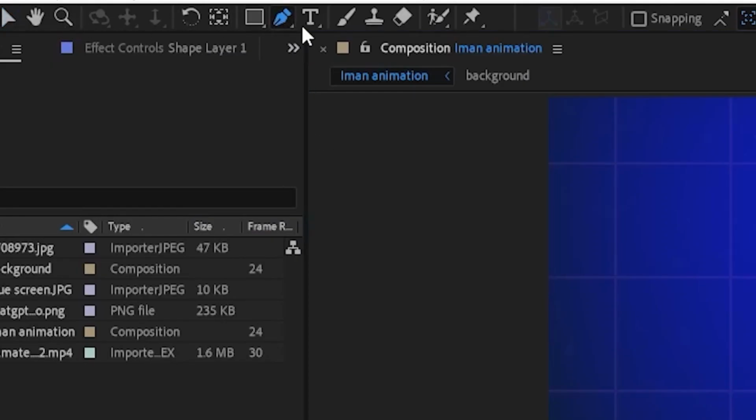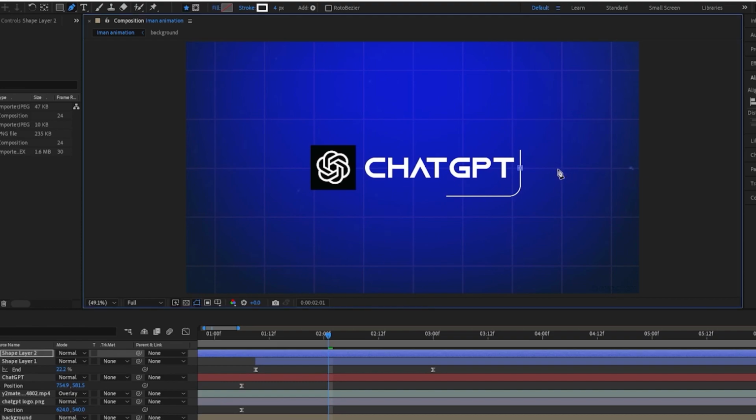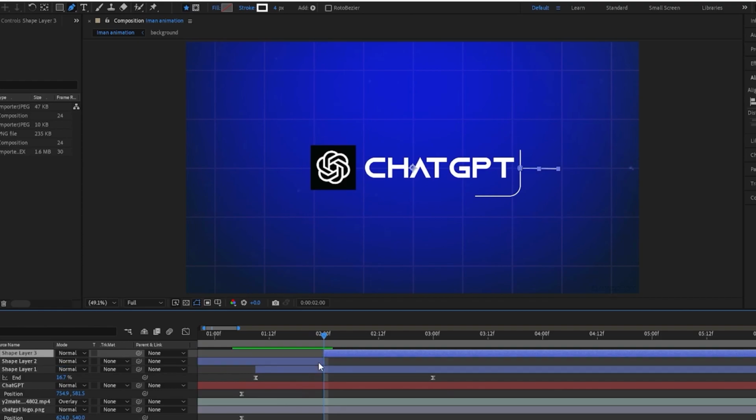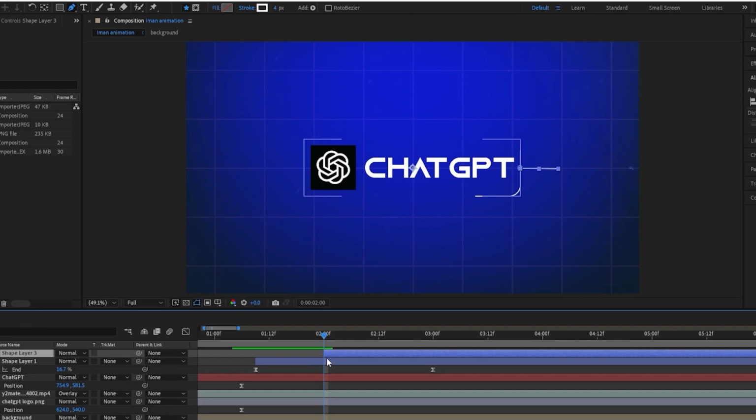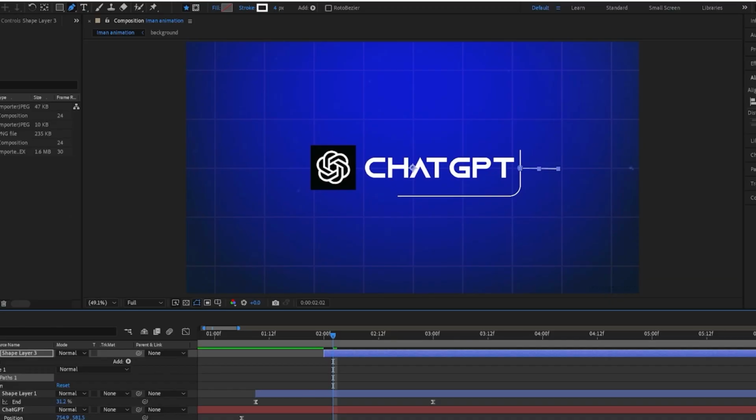Then you want to get the pen icon and make a small line at the edge of the box on the right. Make sure it's straight. I don't think mine's fully straight there. But yeah, it's fine. And then make it start where you want it to start, maybe about a third of the way into the actual other line, and add the trim paths effect again.